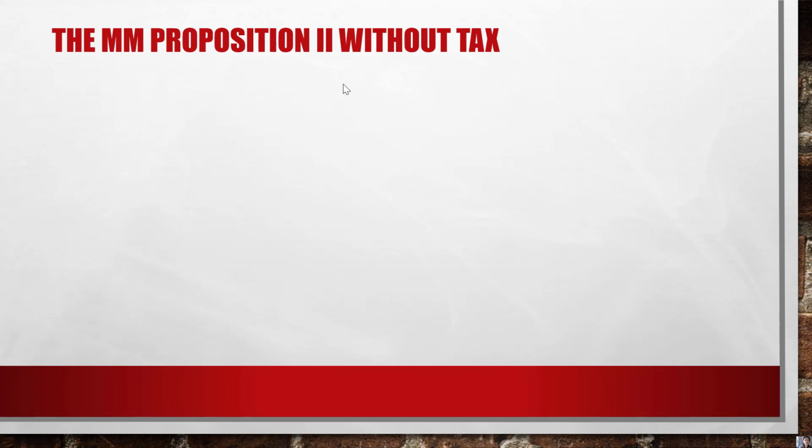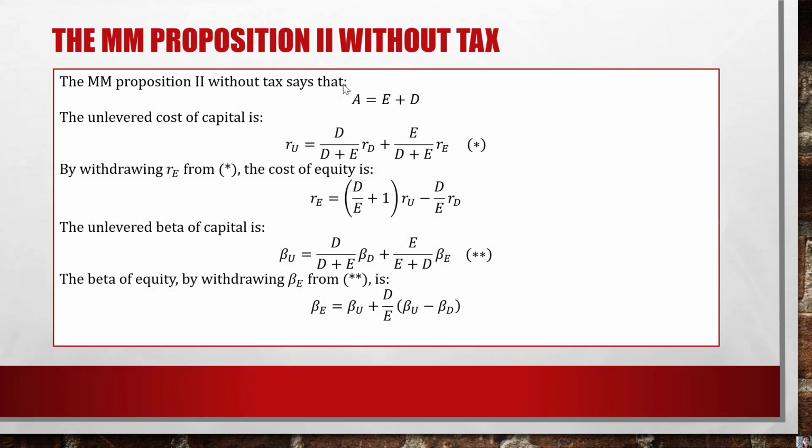Now we look at the second proposition in the case of no tax. The second proposition without tax says that assets are equal to equity plus debt. The unlevered cost of capital is RU equal to D over D plus E times RD plus E over D plus E times RE. Here we assume no tax is involved, so there's no corporate tax rate here. And this formula we have seen in the lecture on cost of capital.